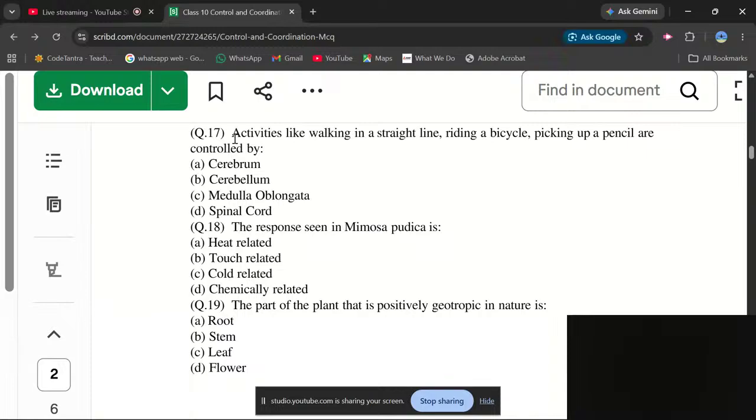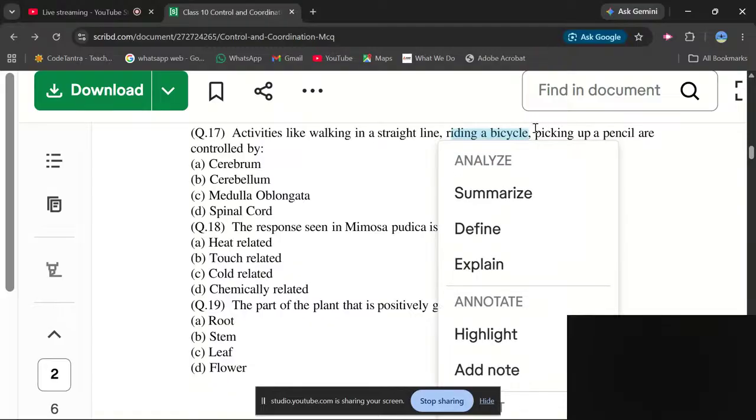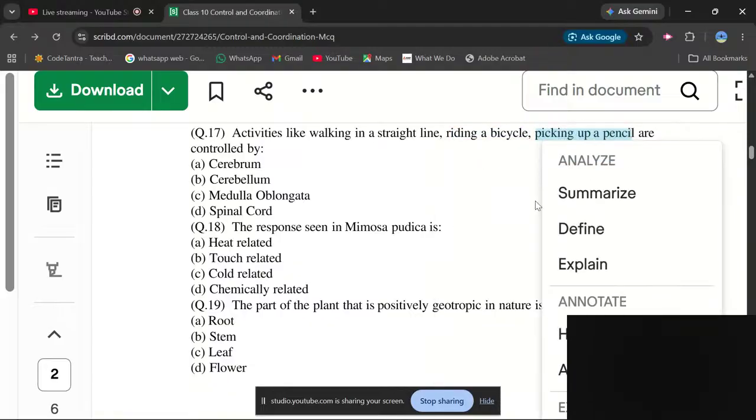The question says: activities like walking in a straight line, riding a bicycle, picking up a pencil are controlled by. So these are the activities: walking in a straight line, riding a bicycle, and picking up a pencil.